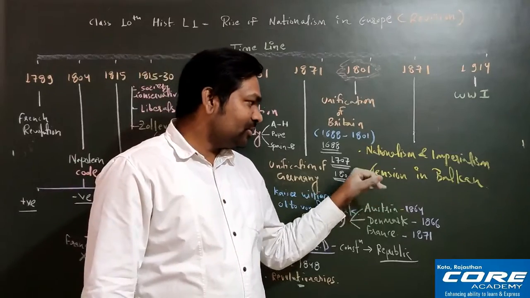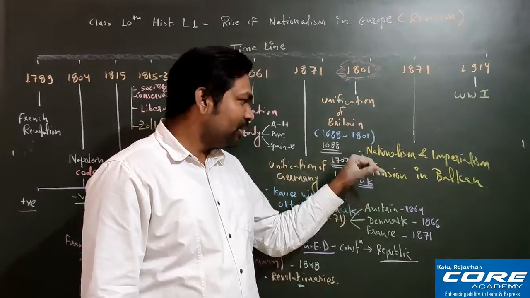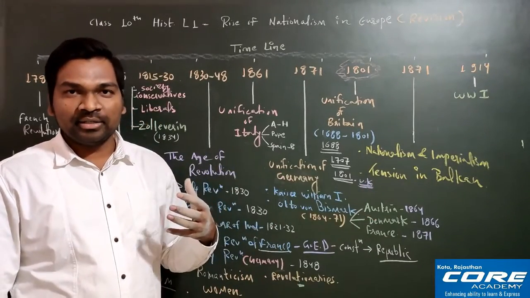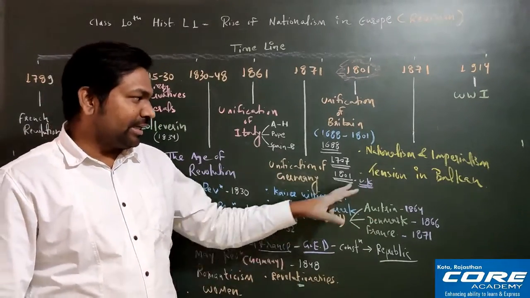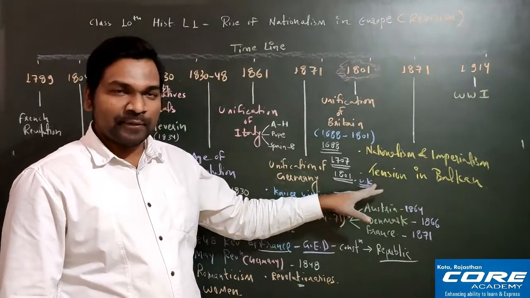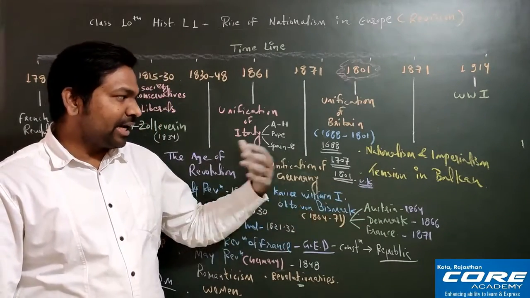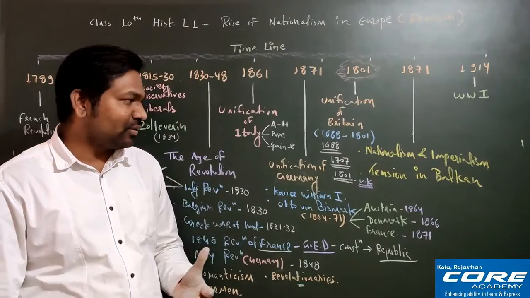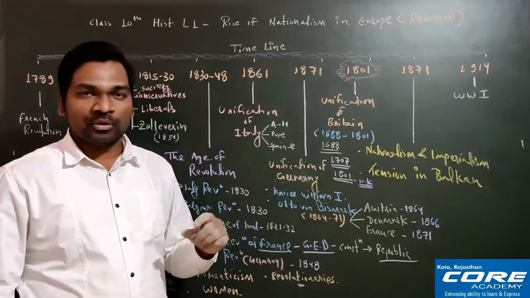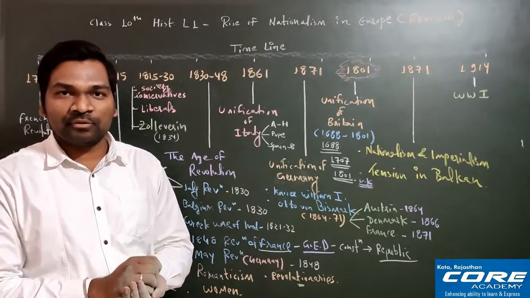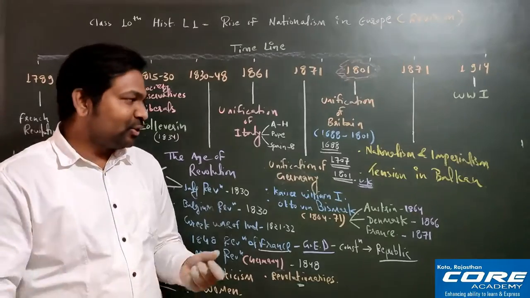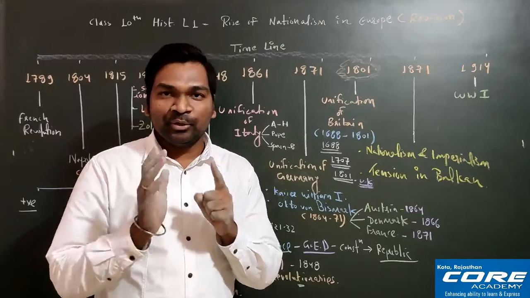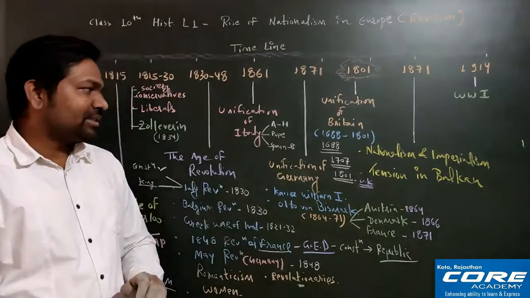Why is it United Kingdom? Because all the parts are united and the king will represent them. The king will be the ceremonial head, the nominal head. That is why it is known as the United Kingdom. After that they also made English their official and national language, and they framed one new national flag which is called the Union Jack. So what is the language of the United Kingdom? English. What is the flag of the United Kingdom? Union Jack. I hope the picture is clear to everyone till here.